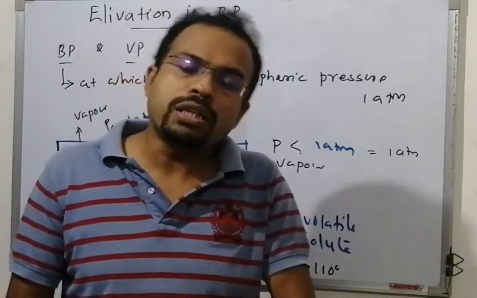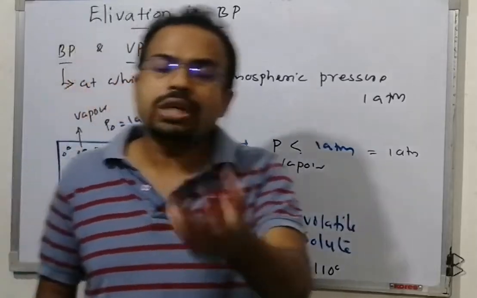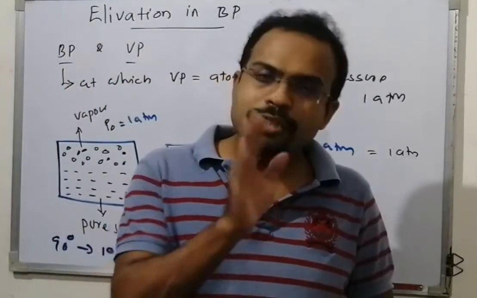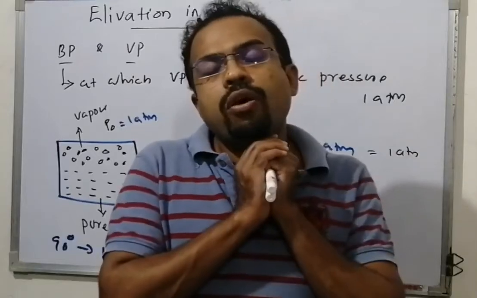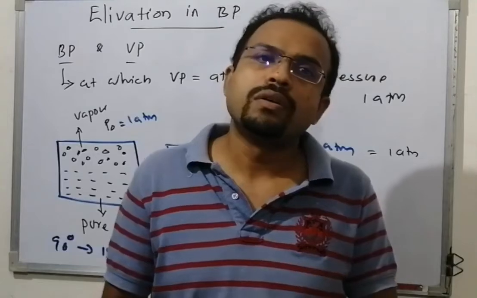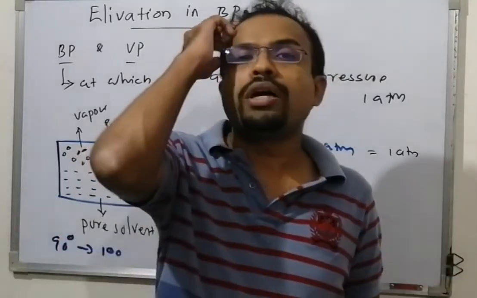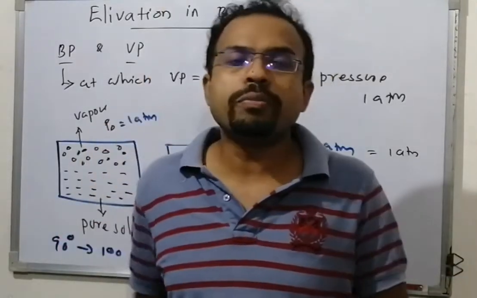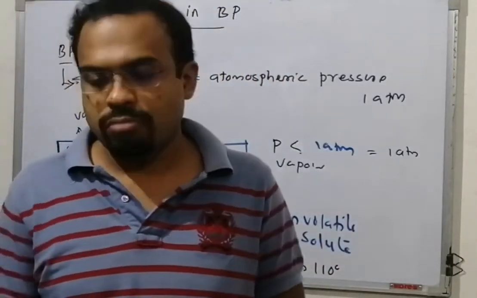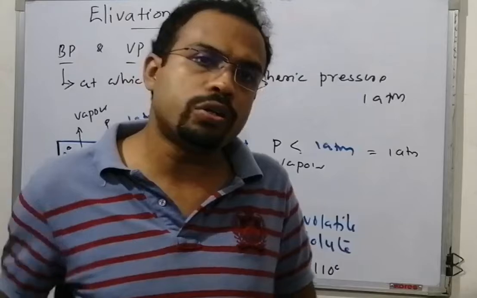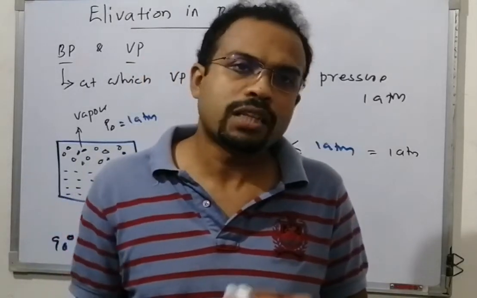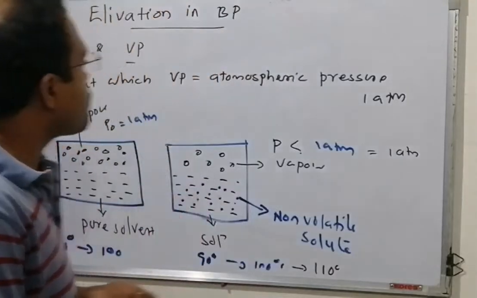You can even boil the water while that boiling water is cool. That's possible. How? You lower the atmospheric pressure extremely. Suppose you make it 0.1 atm, your water will boil at 10 to 12 degrees. That means cold water, but the water will boil like that. Very funny, but that's possible.